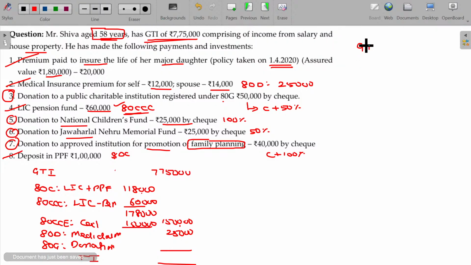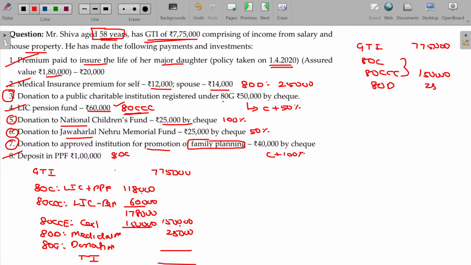Now from the gross total income 7,75,000, you have to remove long-term capital gain falling under section 112 and 112A, and short-term capital gain under 111A, and all the deductions under 80 series except 80G. Okay, so 80C, 80CCC, 80D. These two 150 and this will be 25. You'll get adjusted total income. Adjusted total income. How much is that? 6 lakhs.